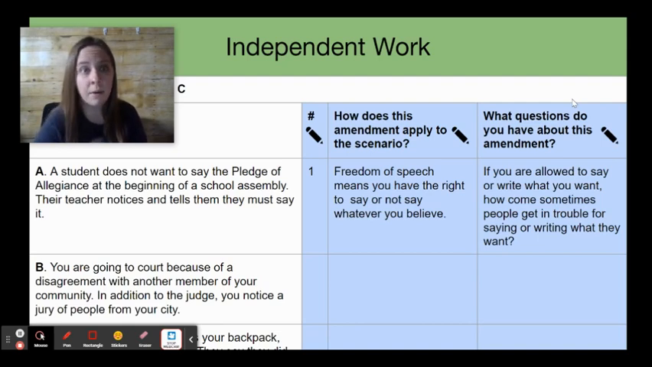Okay, friends, now it's up to you. You're going to choose 3 scenarios in total to answer, find which amendment goes with it, and just like we figured out how the amendment goes with the scenario, you're going to do the same for those 3 scenarios. And then if you have any questions about that amendment, you're going to write it in the last column. I can't wait to see which amendments you choose to go with the scenarios that you've chosen.